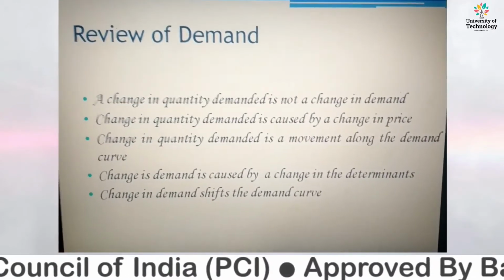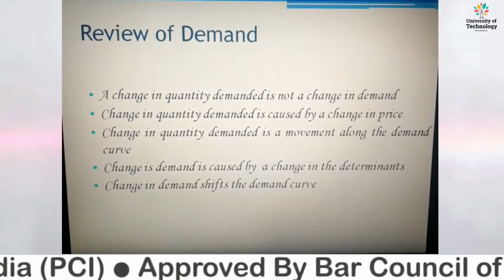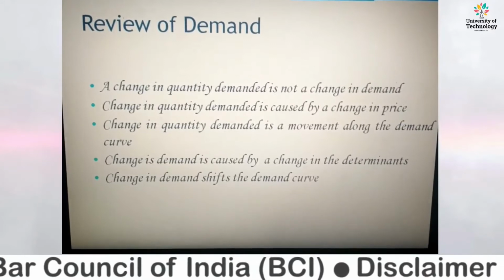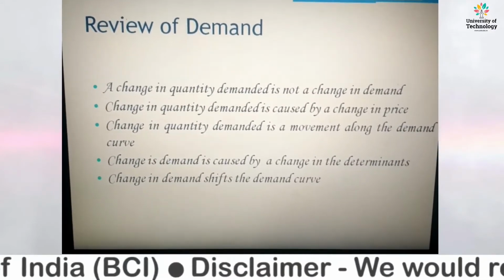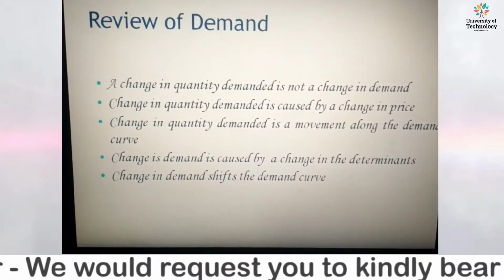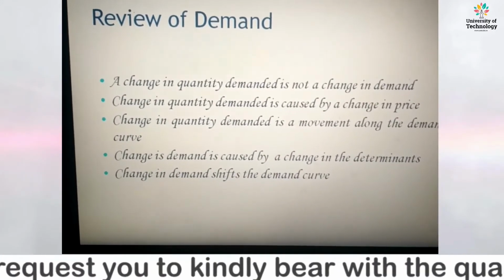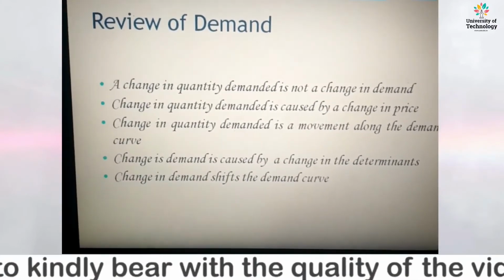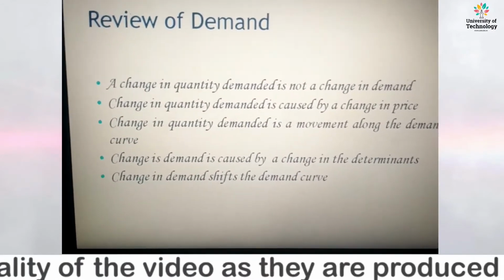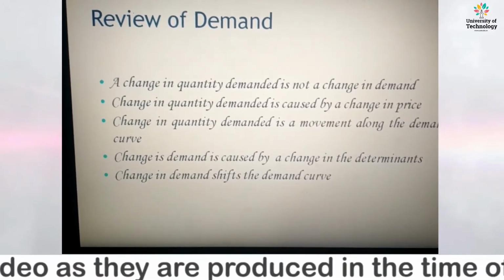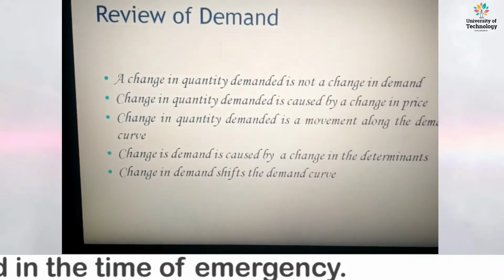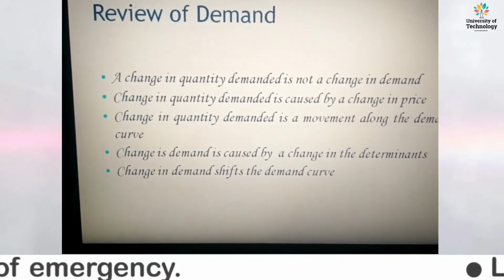The overall review of demand is this. First, a change in quantity demanded is not a change in demand. Second, a change in quantity demanded is due to changes in price. Third, a change in quantity demanded is a movement along the demand curve. Next, a change in demand is caused by changes in the determinants, and lastly, changes in demand shift the demand curve.